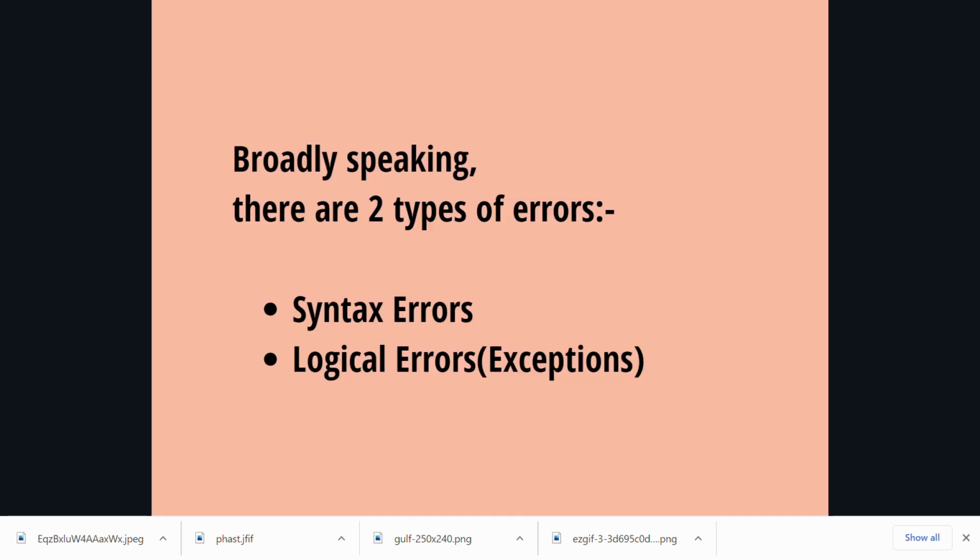Now, there are different kinds of error, but broadly you can classify them into two types. One is a syntax error and another is a logical error. Syntax errors are basically errors in your Python syntax. So let's say a parenthesis is missing from your Python code where it should be, that would be a syntax error. A logical error would be, for example, you are trying to divide 1 by 0. You cannot divide a number by 0. That is a logical error. So we are going to discuss both these errors and then see how we can use Python exceptions to deal with them.